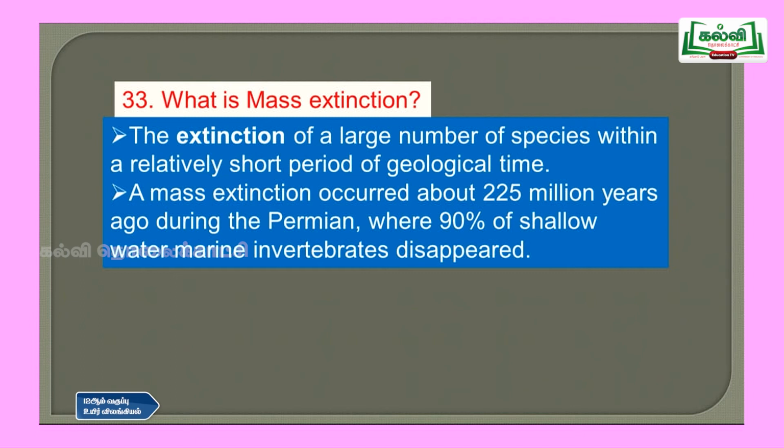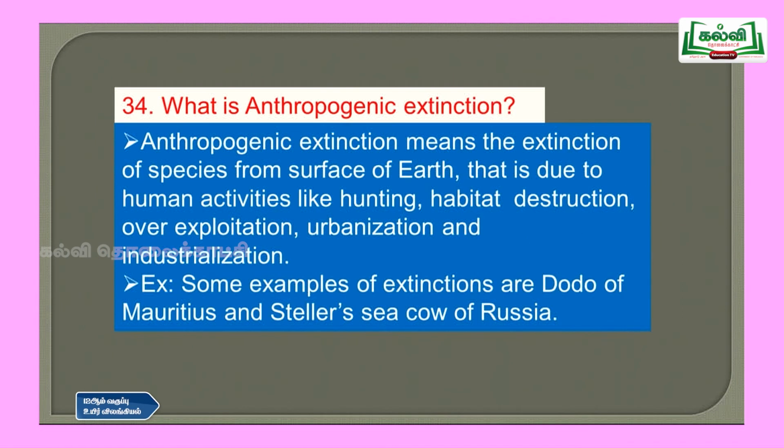Mass extinction occurred about 225 million years ago during the Permian, where 90% of shallow water marine invertebrates disappeared. So this is called mass extinction. Then question number 34, what is anthropogenic extinction?